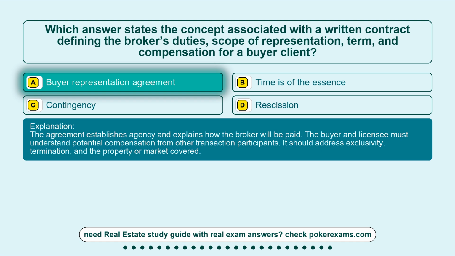The agreement establishes agency and explains how the broker will be paid. The buyer and licensee must understand potential compensation from other transaction participants. It should address exclusivity, termination, and the property or market covered.